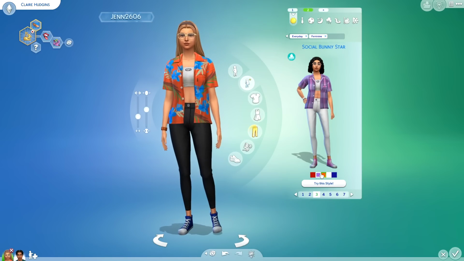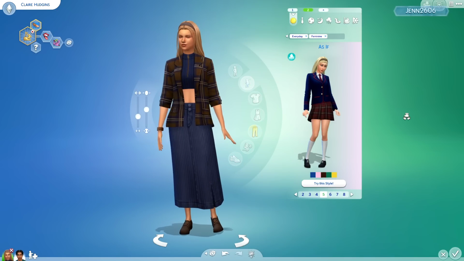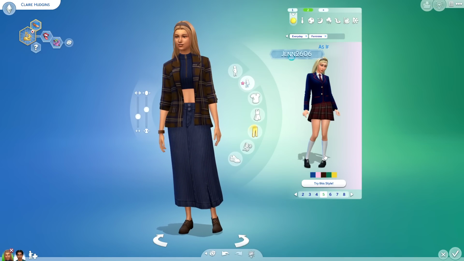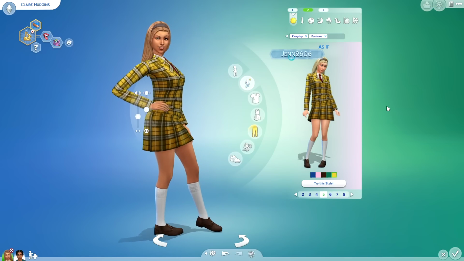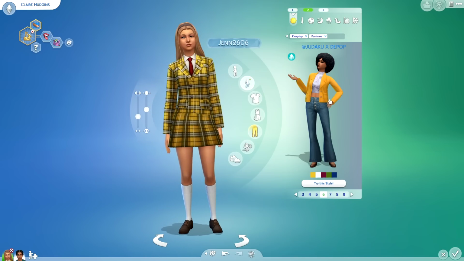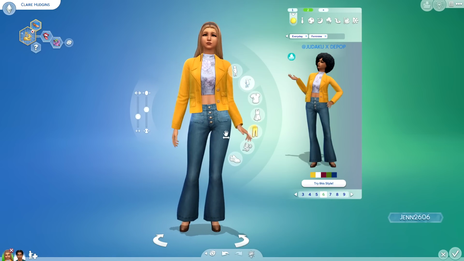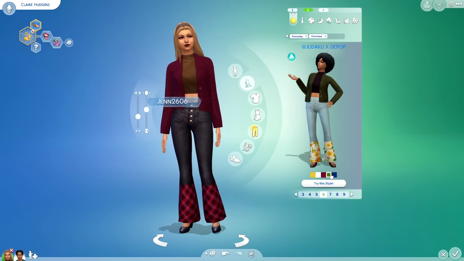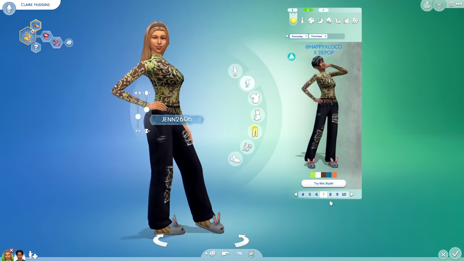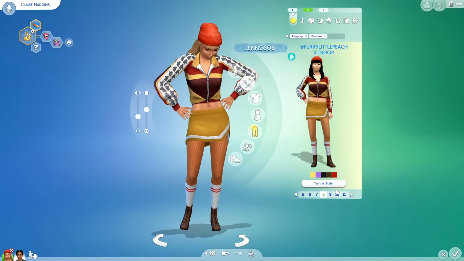So here is the Social Bunny Star. Corduroy Classic is definitely giving me teacher vibes, but As If reminds me so much of Clueless, obviously. And then I think we have the Jaruku Depop collab. I really like these frickin' jeans. So this is what those look like. And I think we have the Happy Loco collab with Depop. And then we have Furry Little Peach too.